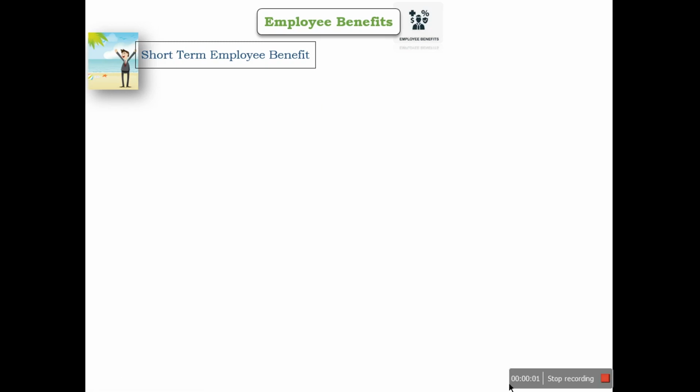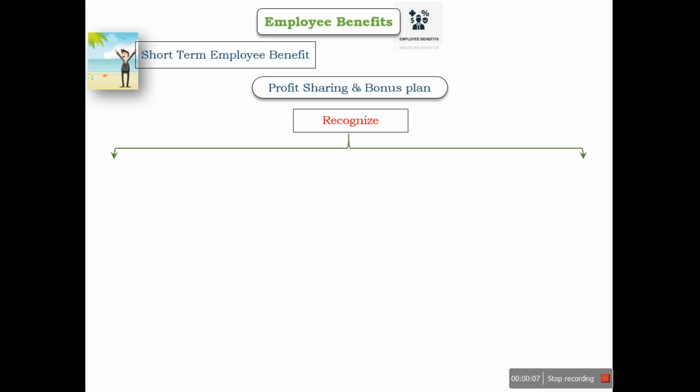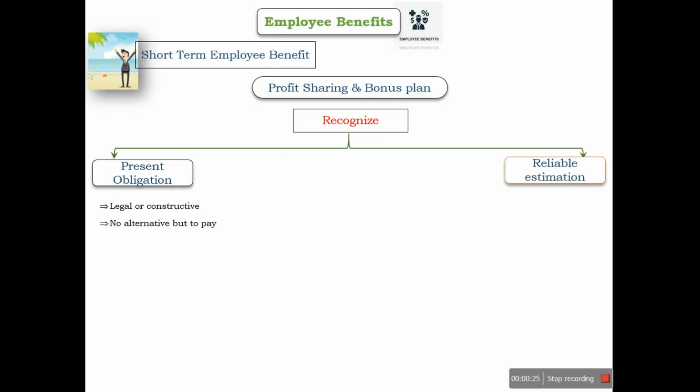Entities provide employee benefits in the form of bonuses or profit sharing. In this case, we need to recognize the obligation where there is a present obligation. It means that the entity has a legal obligation or constructive obligation by way of its previous practices, and it does not have any option other than to pay the employees, and a reliable estimation of the obligation can be made.